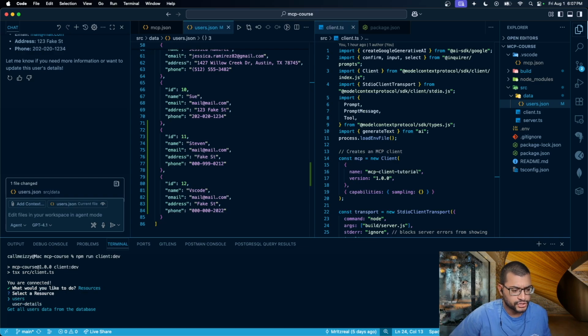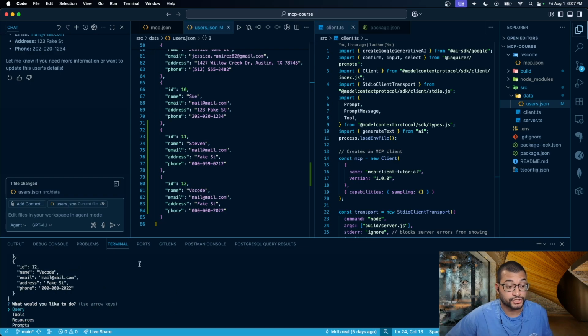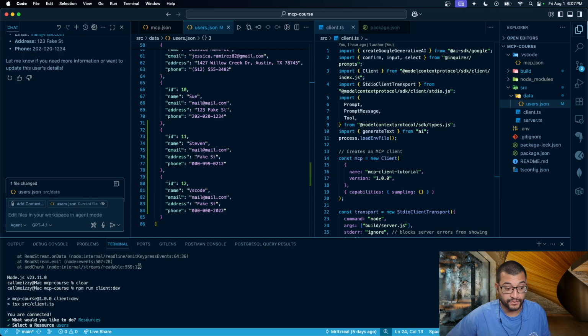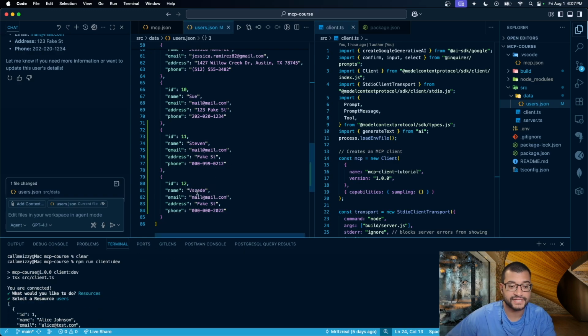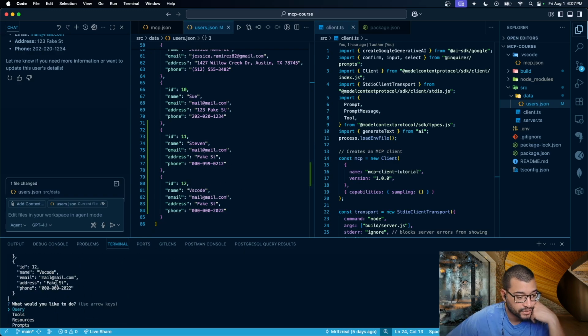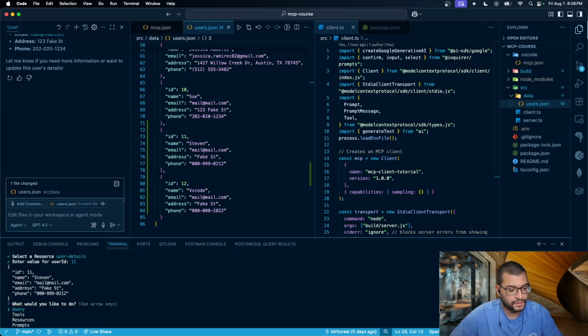So let's say I want to get all users. It shows me literally all the users that we have here, which is the same here. You see that it says number 12 is VS Code. If we go here, here it is. And let's say resources again. User details, enter the value of the ID. Okay, so 11. So 11 is Steven, which is true, male, fake street, and so on and so forth.